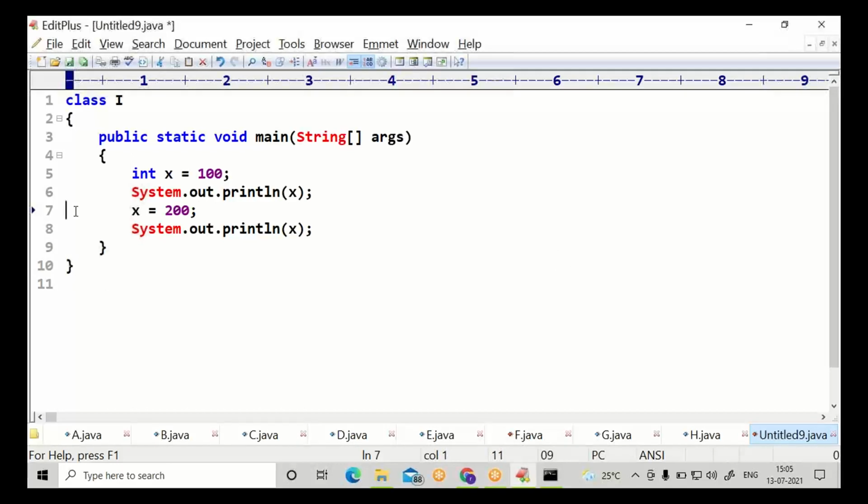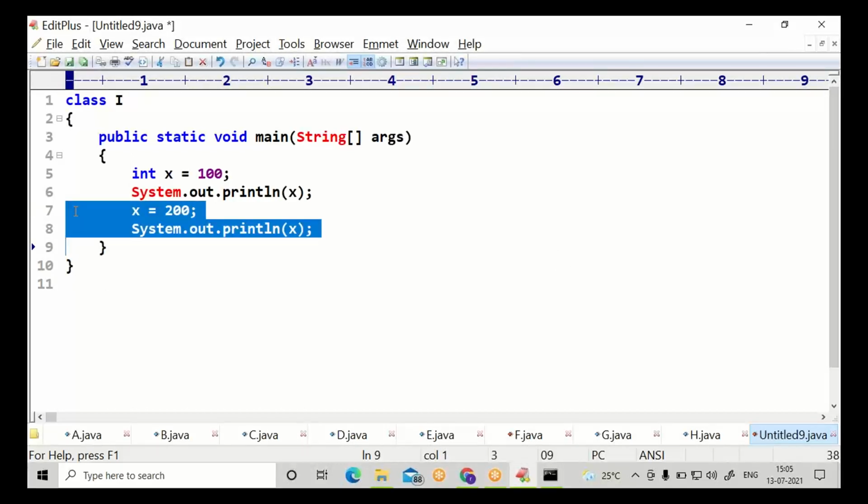Please observe. I'll modify one more time. I'm selecting two lines. Please select these two lines, everybody. Selected lines can be reproduced through Ctrl+J.